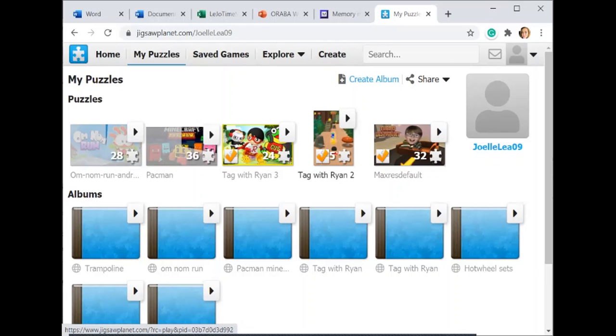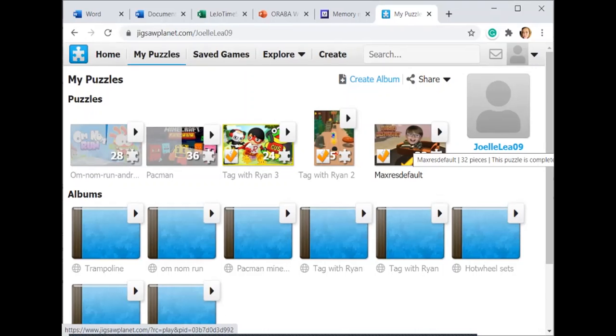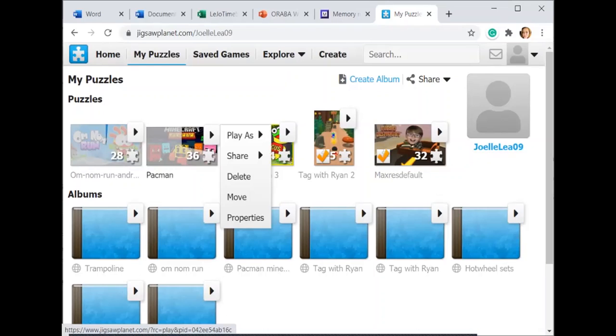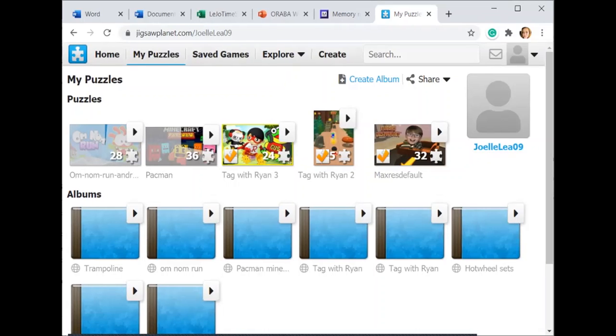So these are the ones that I have made. These were specific images a client wanted that they didn't have. So it's like a Minecraft game or a Roblox game. So there wouldn't be very many images of this in this particular website's data bank. Or the game is so new, this Om Nom Run, this is a really new game. Or Tag with Ryan, that's a new game. So we took pictures off the internet and made our own puzzle.